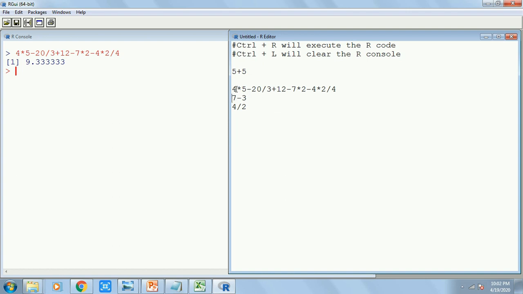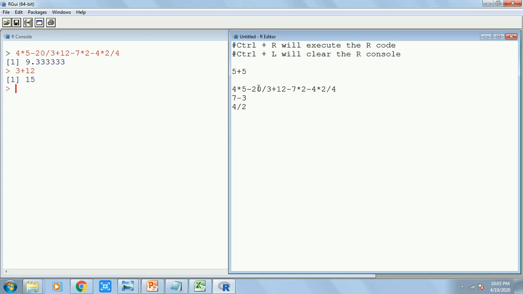Now R follows the BODMAS rule, the same thing you must have done in your schools, maybe in standard 1 or standard 2. But there is another way to execute the code. Just imagine I want to execute 3 plus 12, not the entire line. So I can select 3 plus 12. R will understand there is only 3 plus 12 in the world and nothing else, so R is going to execute only 3 plus 12. If I hit Ctrl R, see, I will get 15, not the entire part.